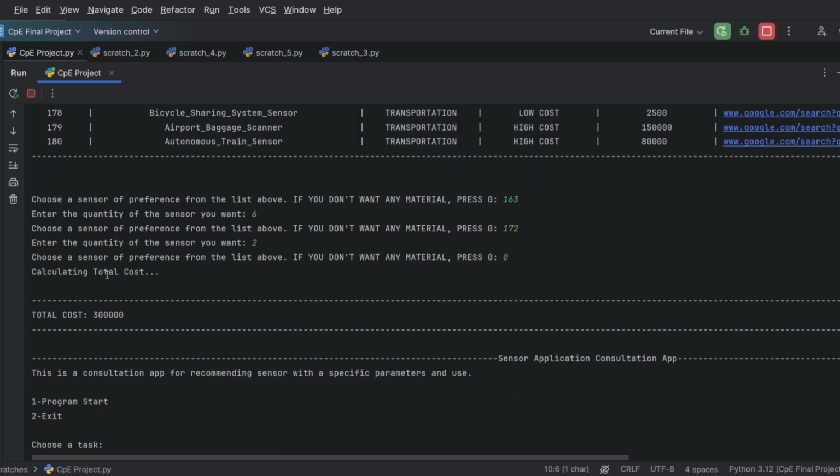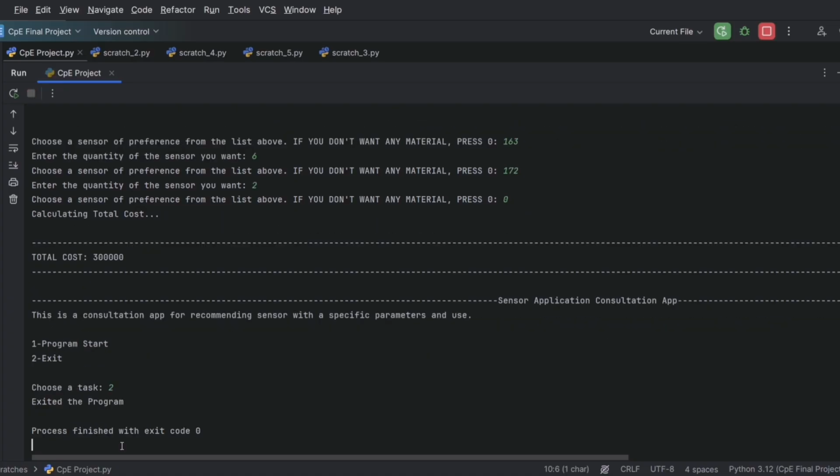And here we go. We have a 300,000 pesos total cost if we want to buy item number 163 with 6 units of it, and item number 172 with 2 of those sensors. And of course, we also added the exit button if we want to stop looking for materials. Then that's it.